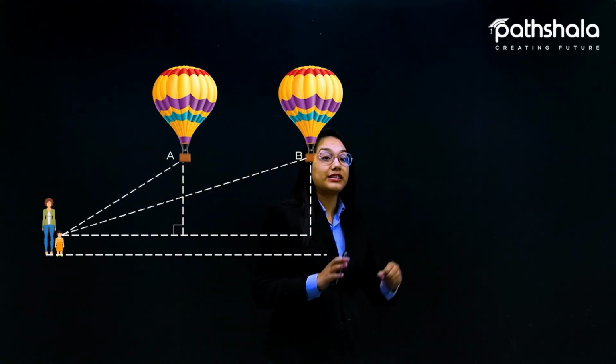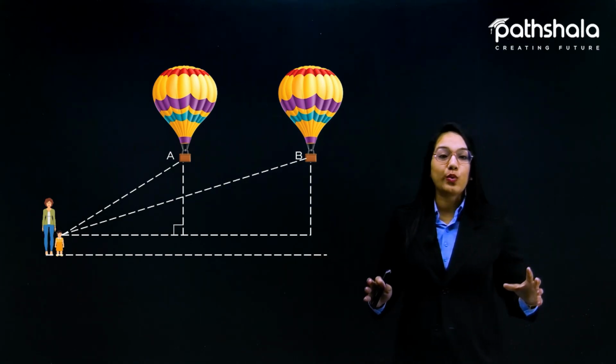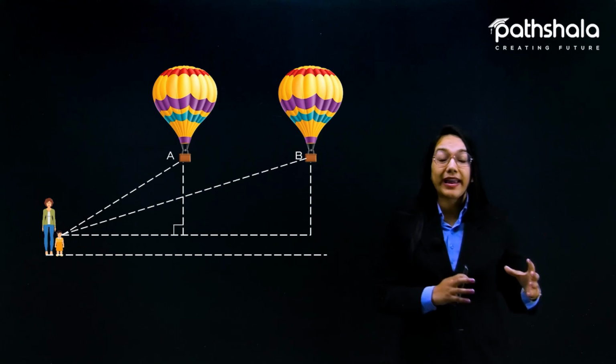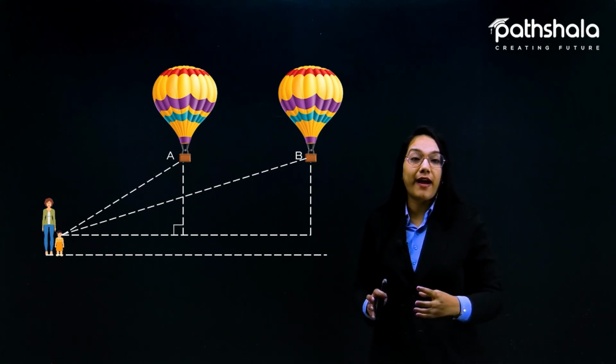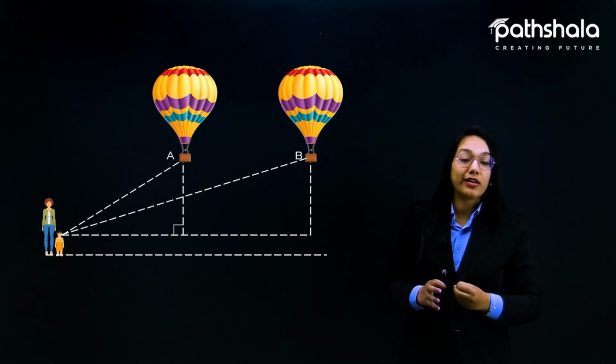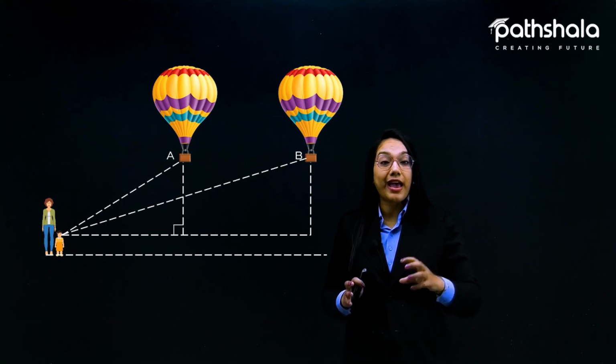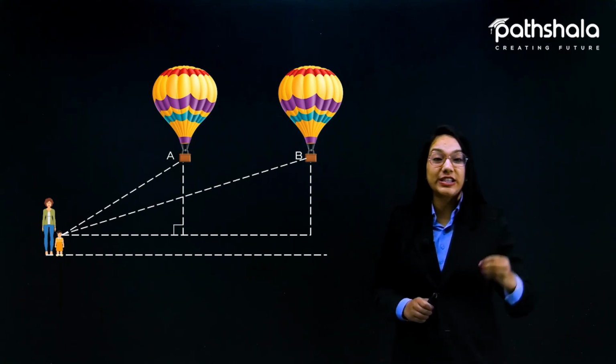Using these right triangles, we will find the height, the distance, and the angle forming in the right triangle.